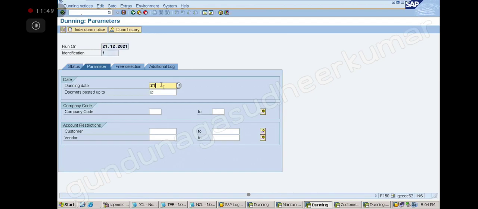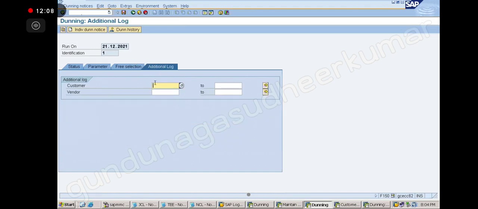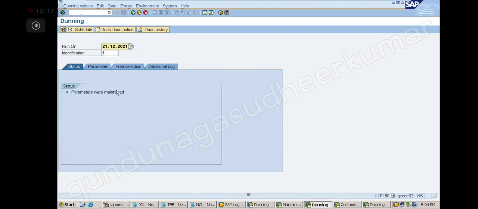Running date is 21.12.2021. Posted up to 21.12.2021. Now company code is my T, customer number is this 28. Pre-selection I am not giving, additional log I am giving, customer number is this. Correct? Okay. Perfect. Now I go to my status here, parameters are maintained, then I schedule like this.